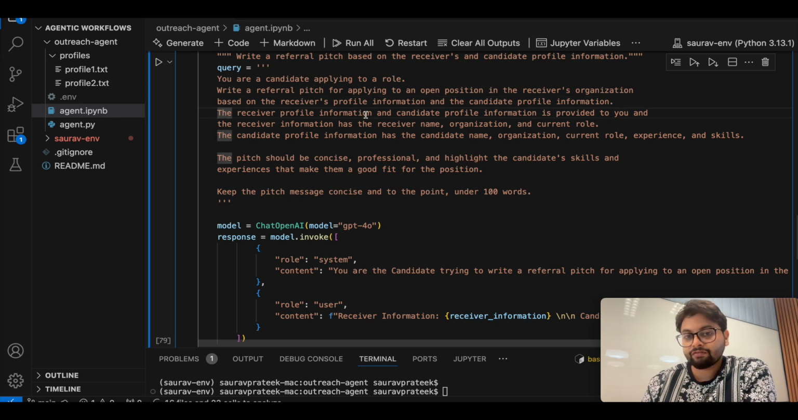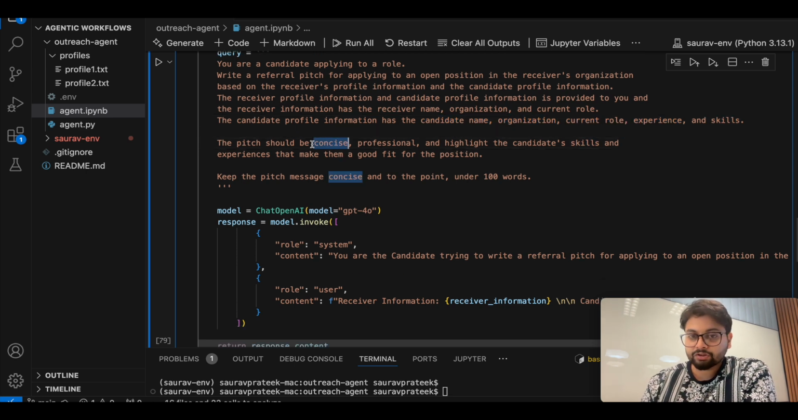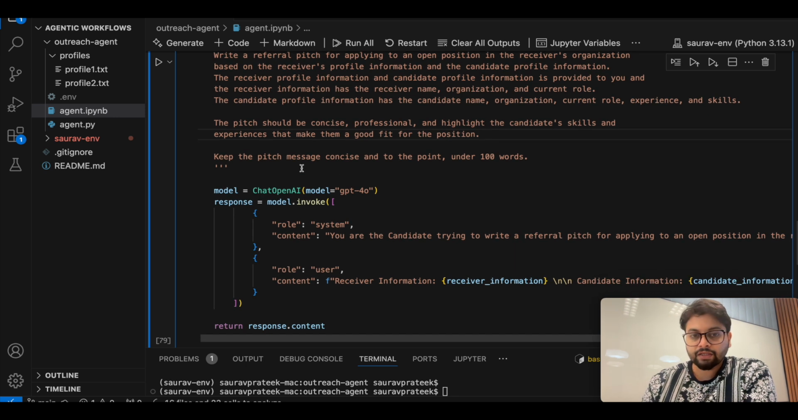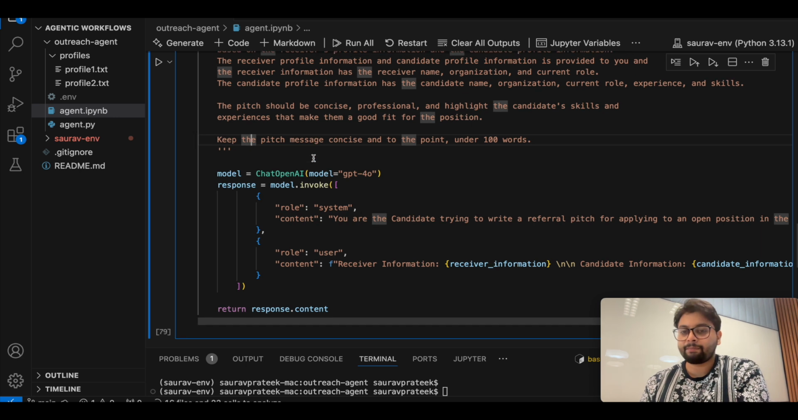Now, the receiver profile information and candidate profile information is provided to you, and the receiver information has the receiver name, organization, and current role. The candidate profile information has candidate name, organization, current role, experience, and skills. This is everything we wanted. The pitch should be concise, professional, and highlight the candidate's skills and experiences that make them a good fit for the position. Keep the pitch message concise and to the point, under 100 words, right? So we want the agent to keep the pitch message under 100 words.